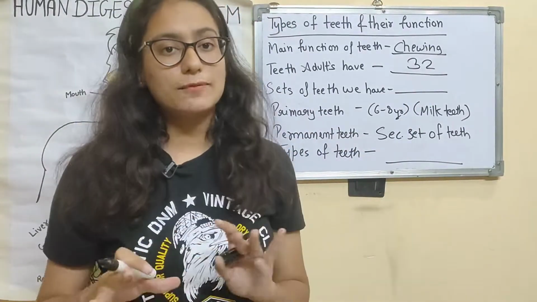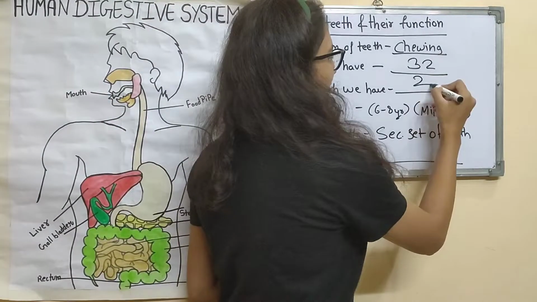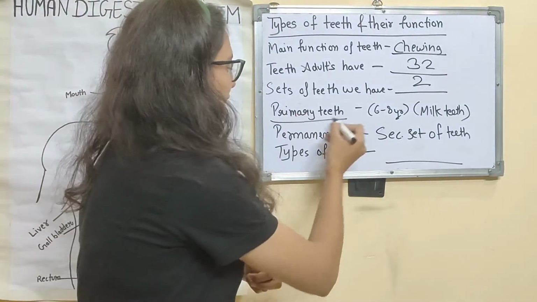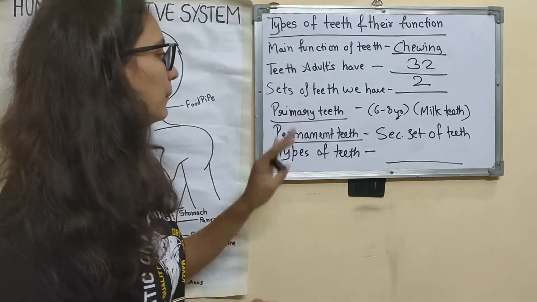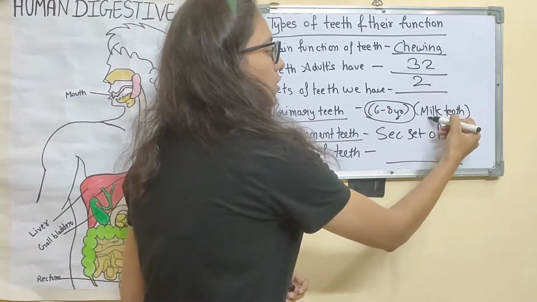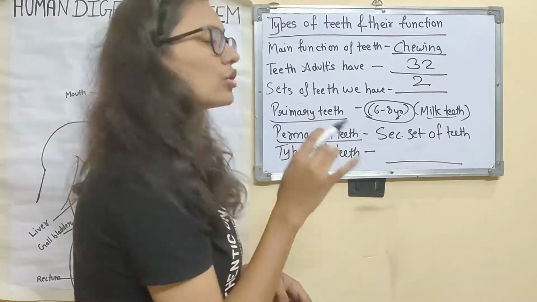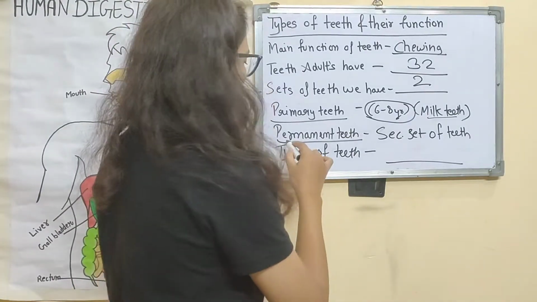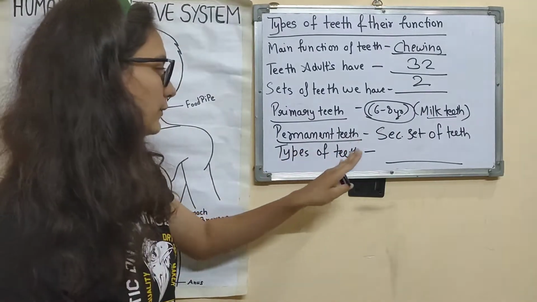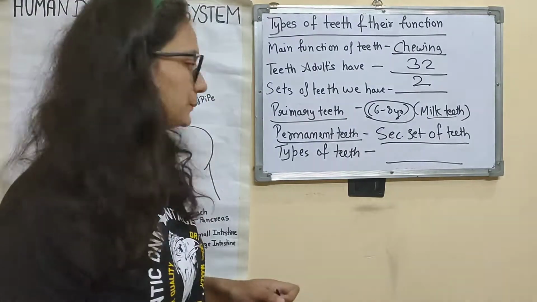Now, how many sets of teeth do we have in a lifetime? We have 2 sets of teeth. And what are those sets? The 2 sets are primary teeth and permanent teeth. Primary teeth come at the age of approximately 6 to 8 months, and they are also known as milk teeth or baby teeth, which fall off when we become adults. After these milk teeth fall off come the permanent teeth, also known as the second set of teeth.